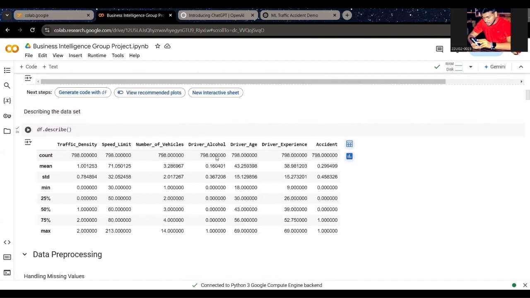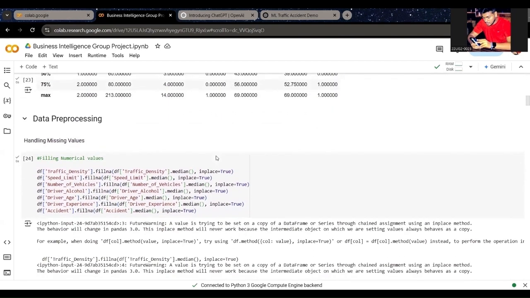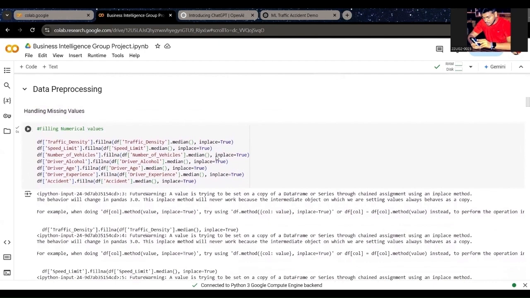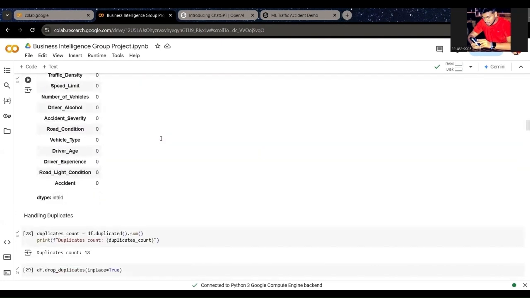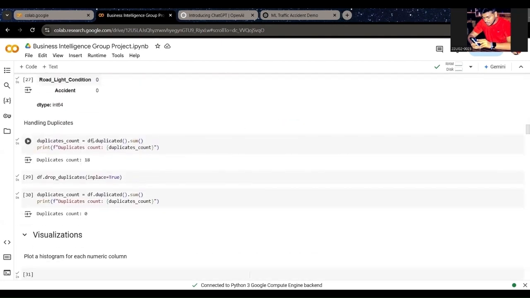So we describe them, and in the data pre-processing part, first we handle missing values. First we fill numerical values with their median, and then we fill categorical variable data with their modes. Then we handle duplicates. First we count them, we found 18, and we drop them.